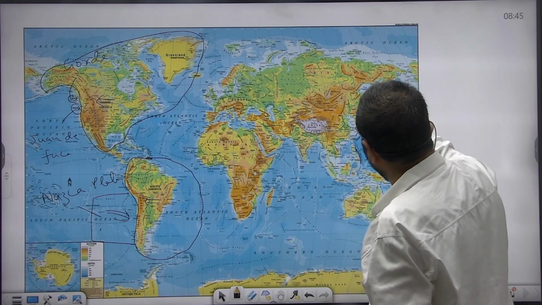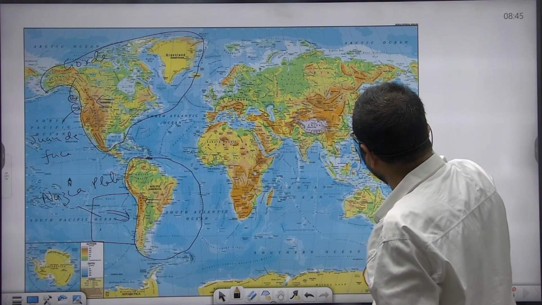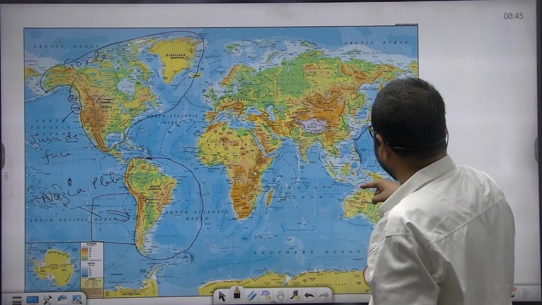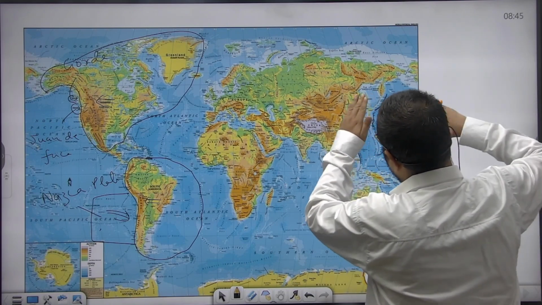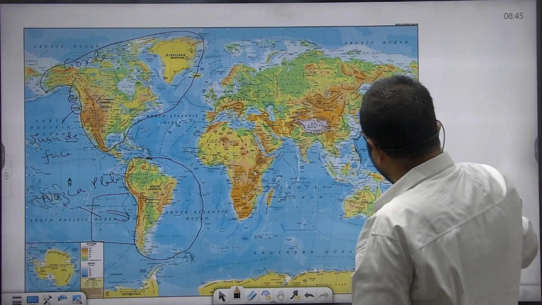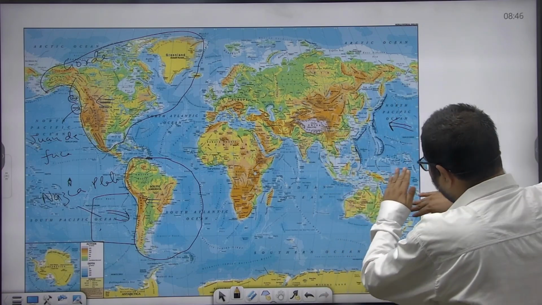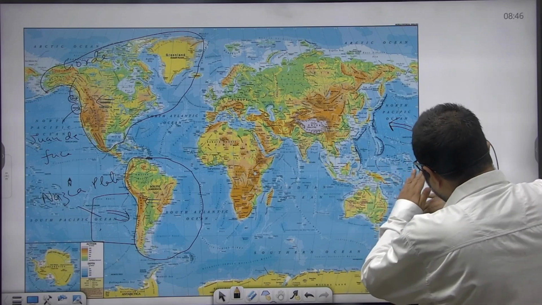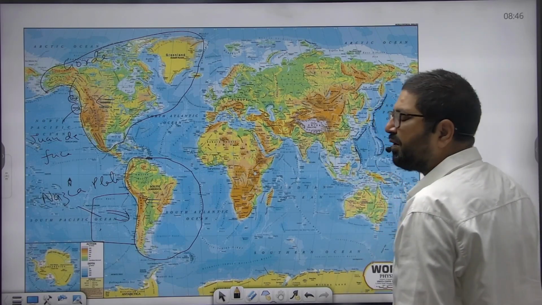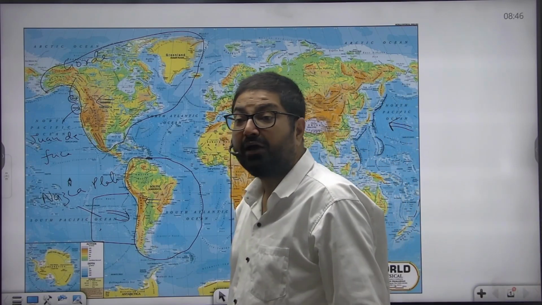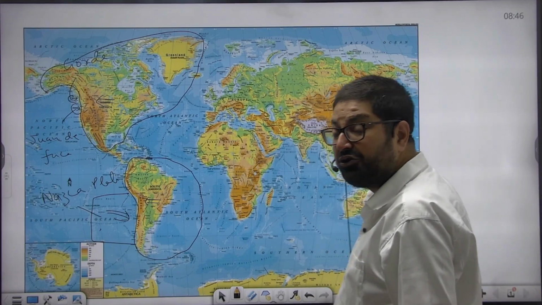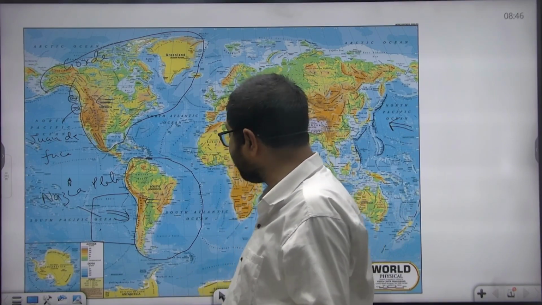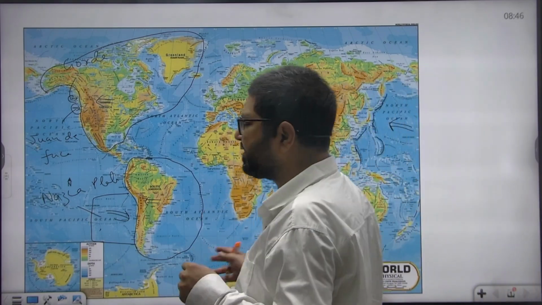They represent Kuril Island, Hokkaido, Honshu, Kyushu, Shikoku, Ryukyu, Formosa, Luzon, Mindanao. All these are volcanic islands formed as a result of subduction of Pacific plate below the Eurasian plate. And in the south, Pacific plate is getting subducted below the Indo-Australian plate. This Tonga and Kermadec Trench represent the zone of subduction where the Pacific plate is getting subducted below Indo-Australian plate, which is leading to active volcanic activities in New Zealand. So basically, New Zealand itself is made up of volcanic arc, isn't it? So these are the various physical processes that are taking place.